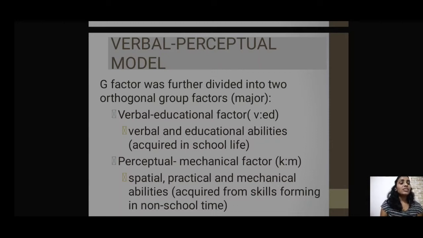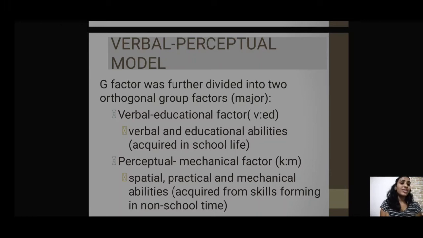So these all come under major heads, which have minor heads as well. Then comes the perceptual or mechanical factor, that is kinesthetic mechanical. It includes spatial, practical and mechanical abilities. So three abilities, three and more. Okay, there are other minor factors too, which are acquired from skills formed in non-school time.